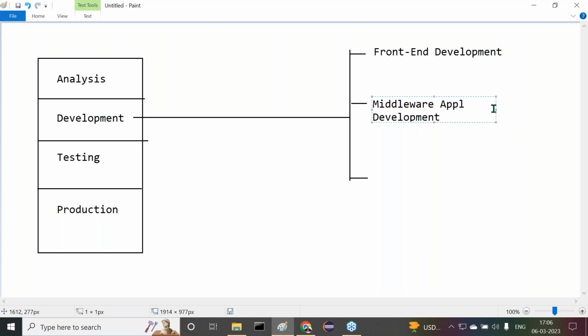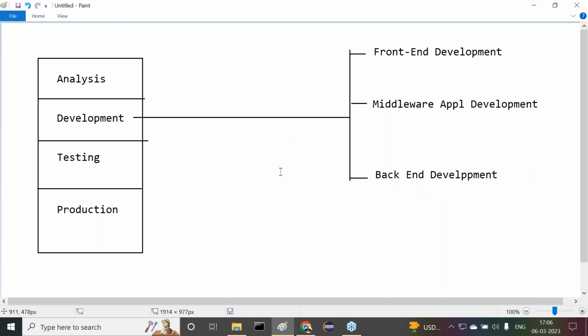Middleware application development. This is what we are having. And the third one is what? Backend development. Observe carefully, guys. I'm just giving some orientation only. I'm not starting my technical content, just some orientation. It may be useful for you.